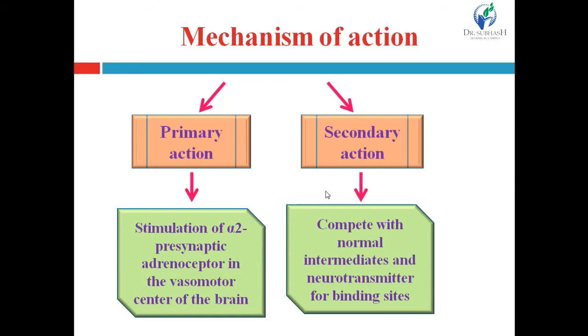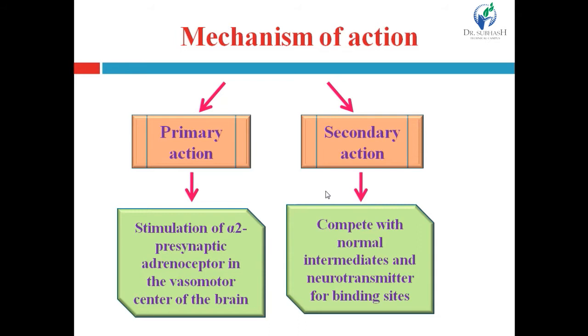These agents stimulate this receptor, resulting in a decrease in sympathetic outflow to the peripheral vessels, which leads to decreased peripheral resistance and vasodilation.